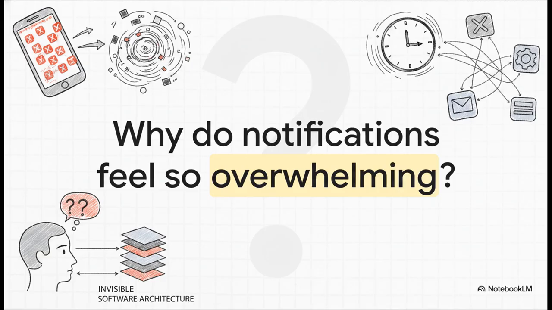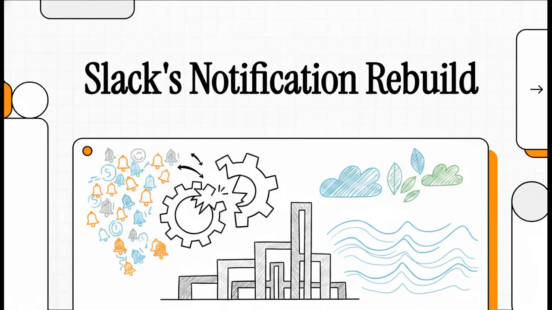It's a huge question for anyone working online today, and it almost always comes down to the invisible software architecture running right beneath the surface. Welcome to this explainer. Today, we're diving deep into exactly that problem by looking at a genuinely fascinating real-world case study. We are going to unpack how Slack's engineering team battled notification overload and how they made the incredibly bold choice to just completely rebuild their legacy systems from the ground up. Their goal was simple, but man, it was ambitious. Bring calm, clarity, and consistency back to the daily experience for millions of people.